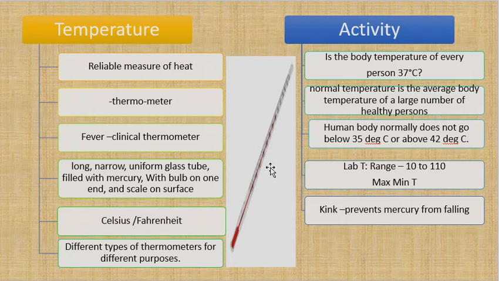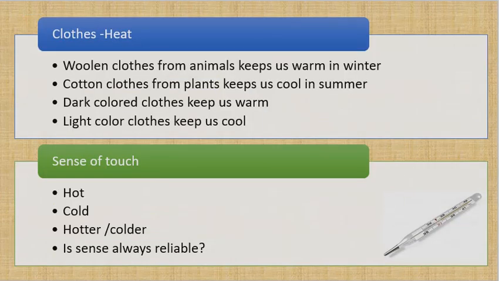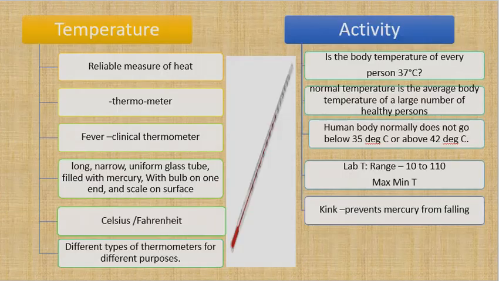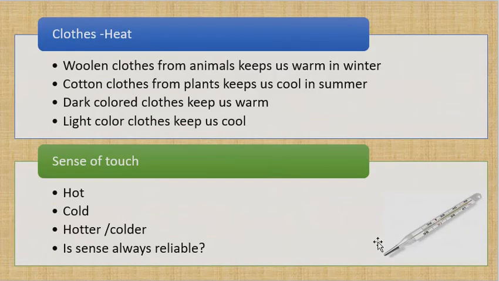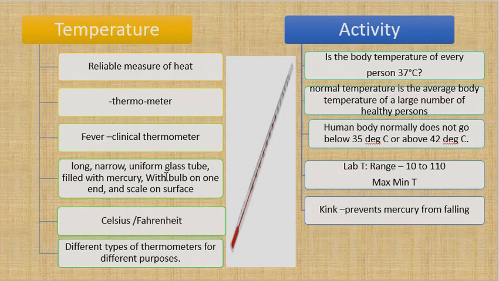So what is a thermometer? The clinical thermometer is a long, narrow, uniform glass tube inside with a cover or a shielding or a case outside. Uniform glass tube filled with mercury. This mercury is the one that expands, with a bulb on one end and a scale on the surface. There is a bulb on one end here, and then there is a scale to measure how much is the heat or temperature. It is measured in Celsius and Fahrenheit, as we have seen.